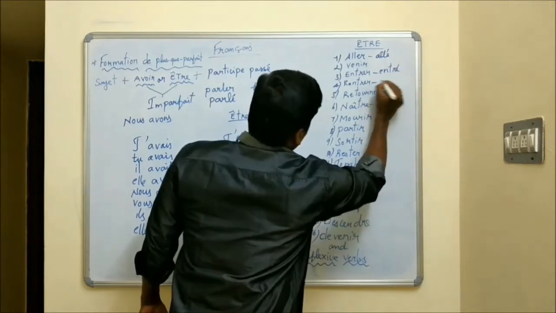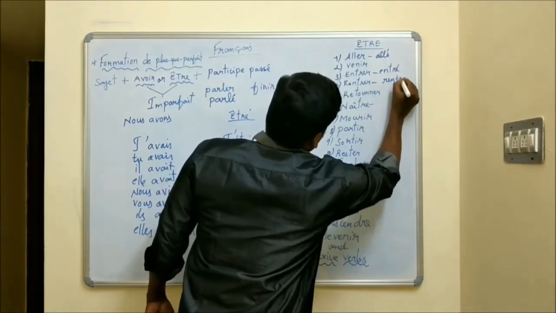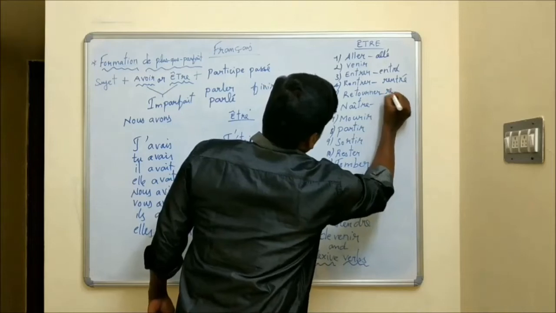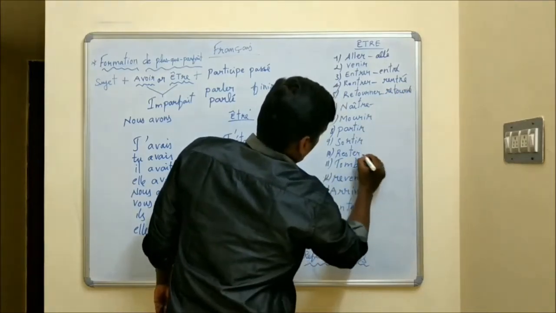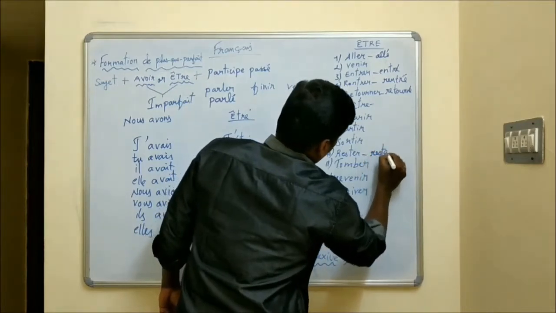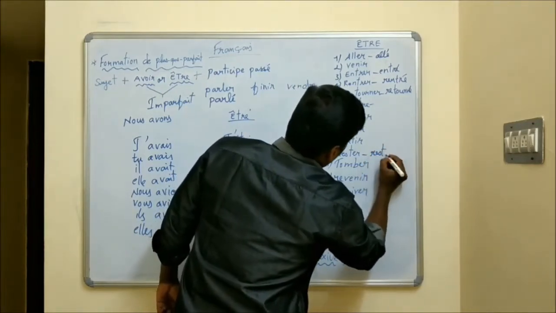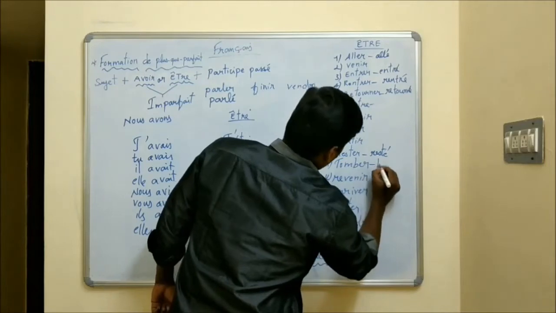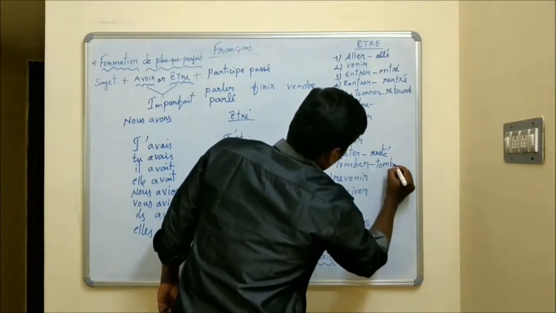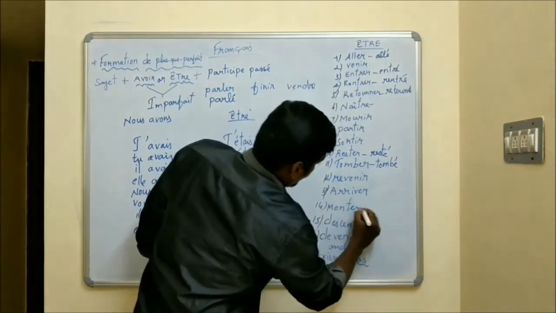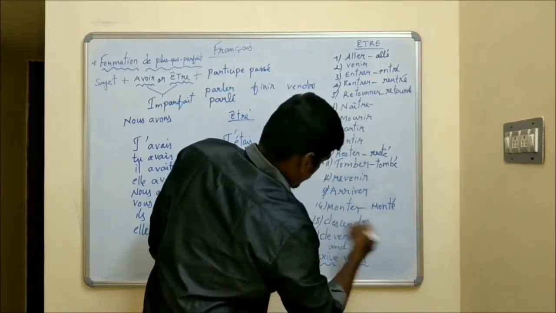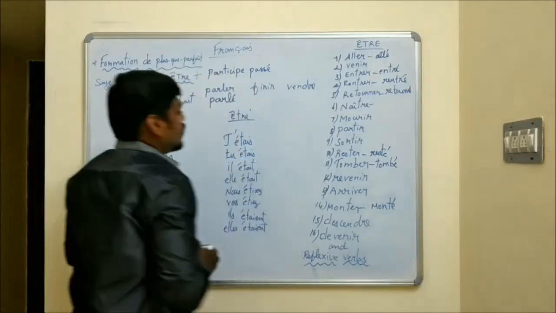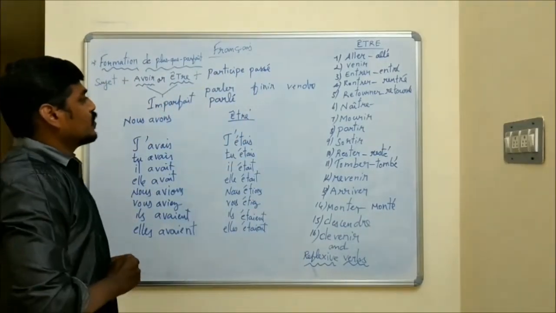Entrer, rentrer, and retourner, and rester. We drop er and add accent aigu. And tomber, the first group. Also monter, it's the first group, and that's all. We have found the past participle of all the first group.